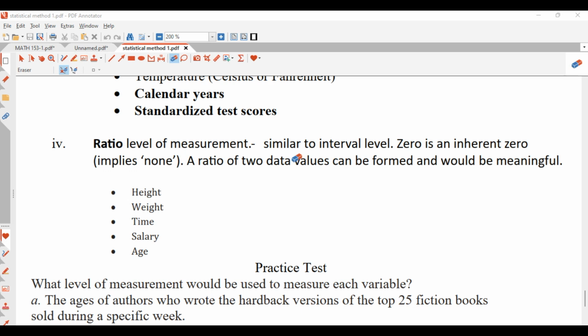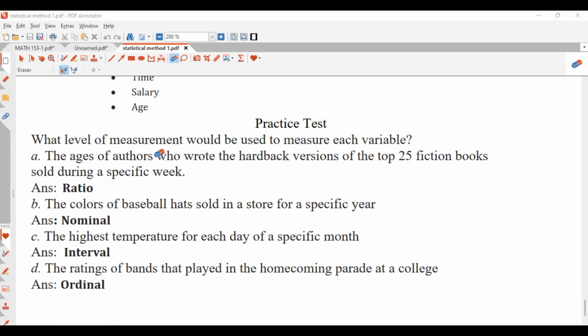So the interval level of measurement definition is included in the ratio level of measurement, and the extension for the ratio level of measurement is that the ratio of the data points that we have are meaningful. So examples of ratio level of measurement are height, weight, time, salary, and age, right? Height, weight, time, salary, and age. These are examples of ratio level of measurement.